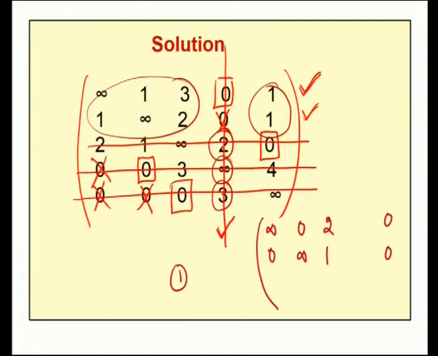Therefore, in third row fourth place, you add that 1 with 2. So, therefore, we will get 3. In this intersection place, infinity plus 1 gives infinity, then here 3 plus 1 is 4. So, from all the uncovered elements we choose the minimum which is 1, and where we have an intersection, we add that minimum. Therefore 2 plus 1 is 3, infinity plus 1 is infinity, 3 plus 1 becomes 4. Then the remaining elements we keep as they are.